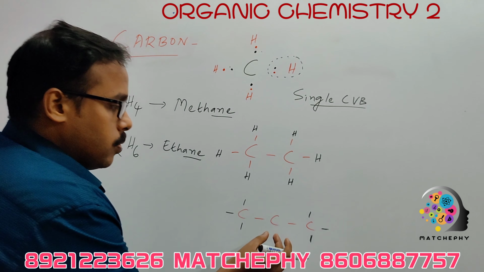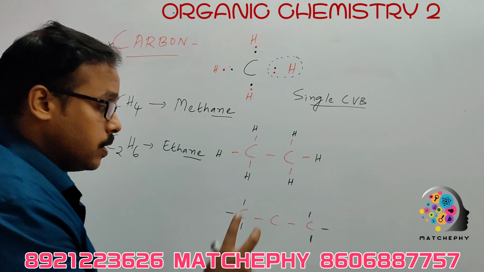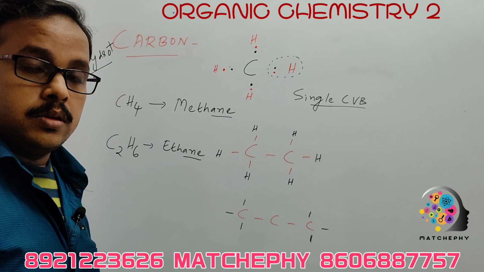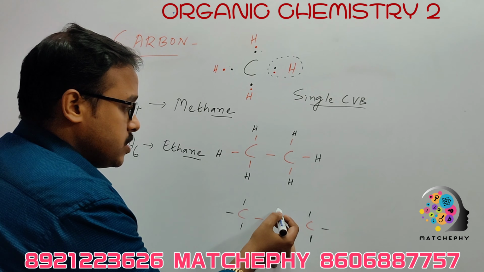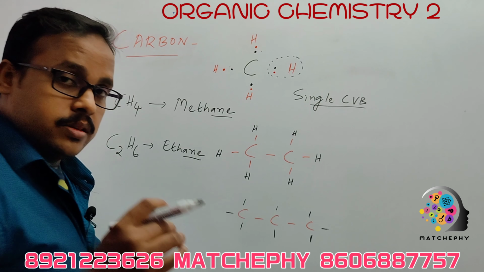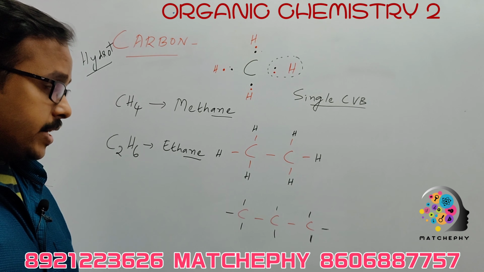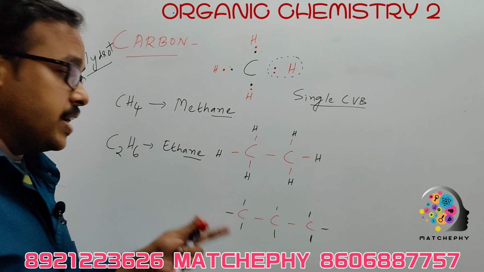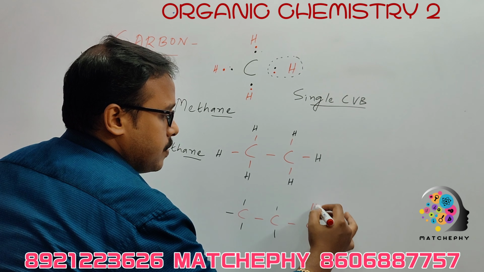But what about the middle? This middle carbon atom has already shared 2 electrons successfully. Now it has only 2 more free electrons, please take care. So obviously these free electrons will attract the 1 electron of each hydrogen atom like this.